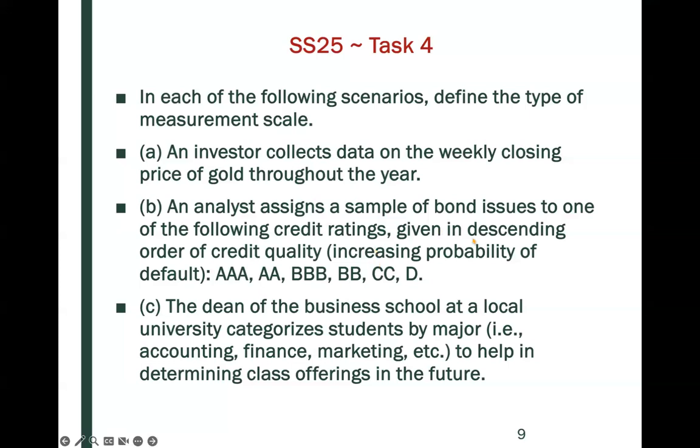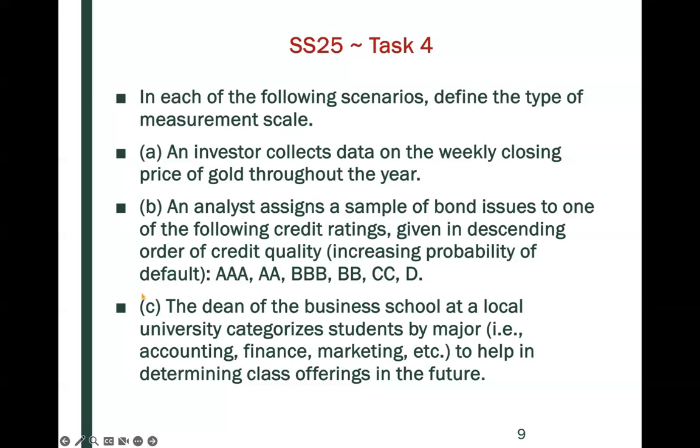And it's given in descending order of credit quality. So if you have AAA, you have great credit quality. If you have a D, you would have less credit quality. And so this would be an example of an ordinal measurement scale, because we have different categories and they have a certain order.